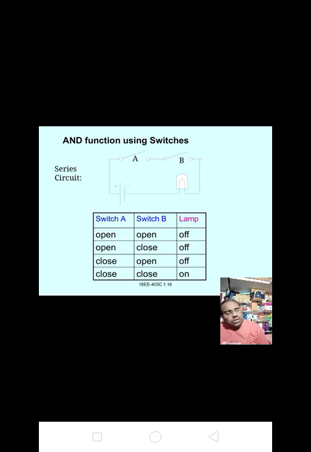Series circuit: we have two switches, switch A and switch B, one battery with plus and minus terminals, and a lamp for checking the output. Here I have given the truth table also: switch A, switch B, and lamp. Switch A open and switch B open, the lamp will be off. Switch A open and switch B closed, lamp will be off. Switch A closed and switch B open, lamp will be off. Switch A closed and switch B closed, lamp will be on.